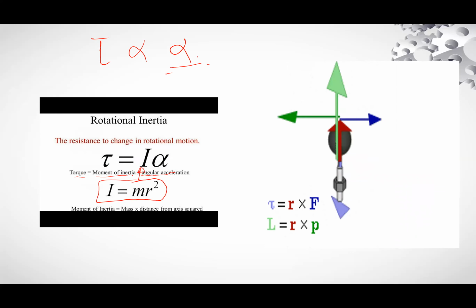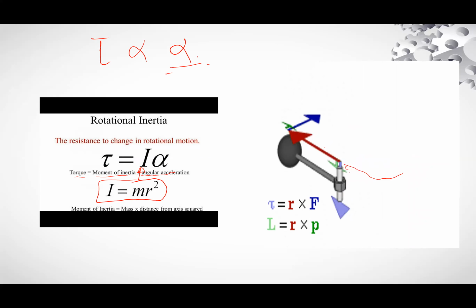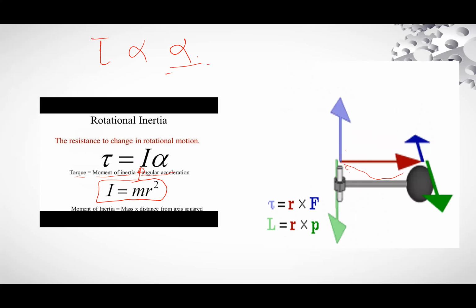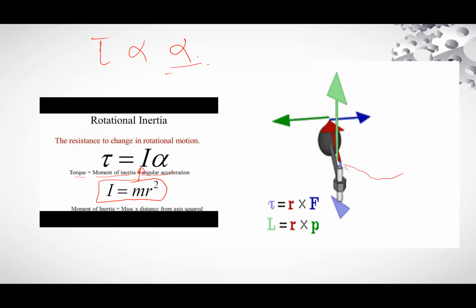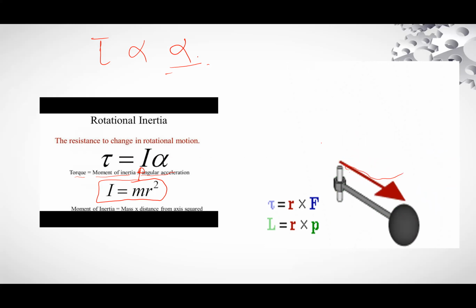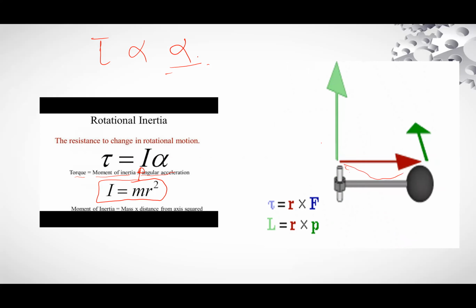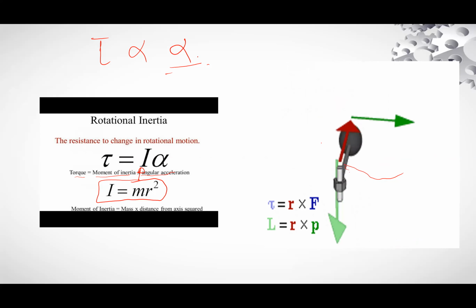Now, if you look, this red line represents the direction of momentum, and the green line in this case represents the direction of rotation, and the bluish line also represents the direction of rotation. When the direction of rotation reverses, the torque reverses its direction.